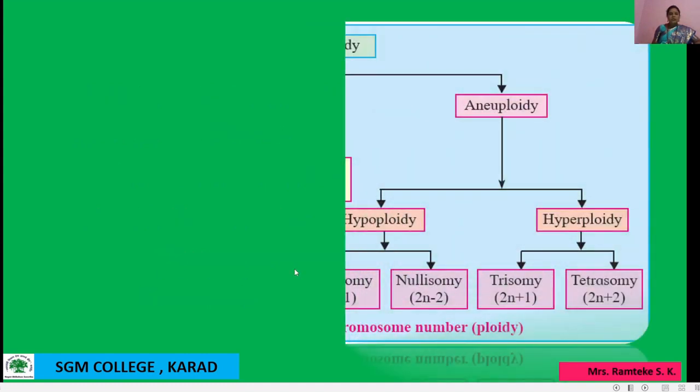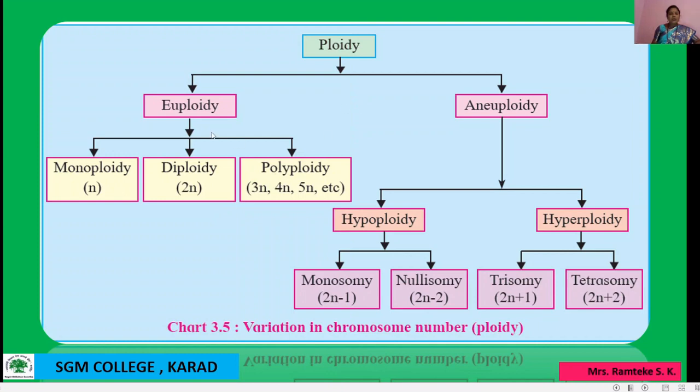Okay, then see here, ploidy is divided into two types, euploidy and aneuploidy. In euploidy there is monoploidy, n number, diploidy means 2n number, and polyploidy means more than 2n, that is the polyploidy.